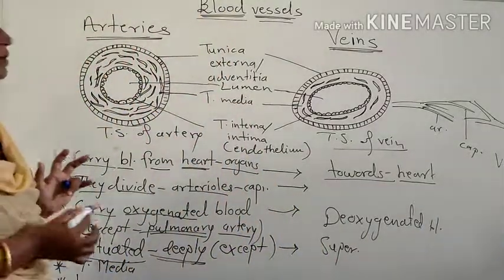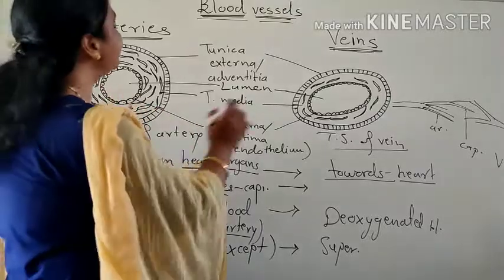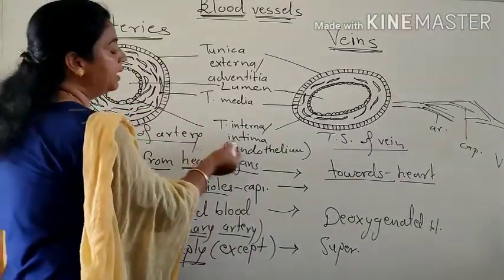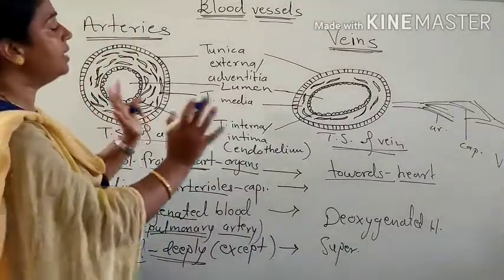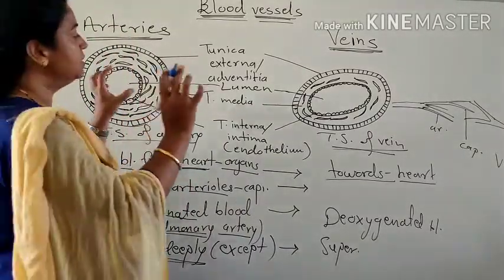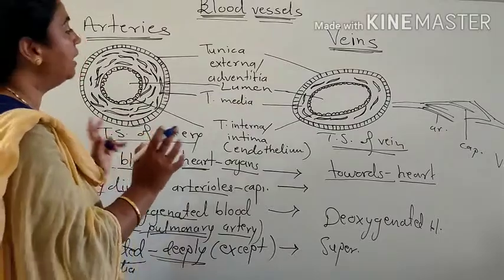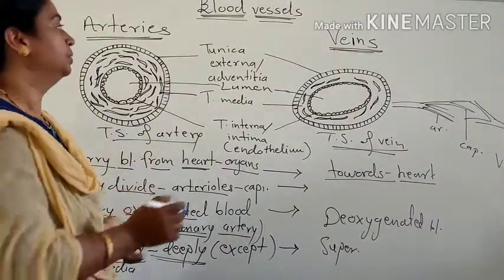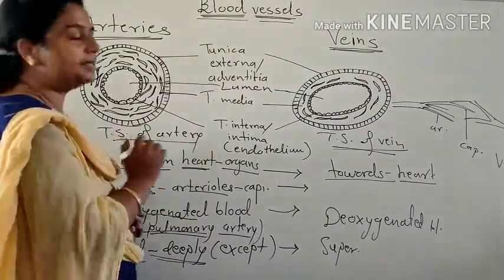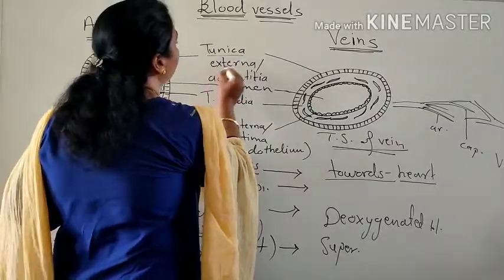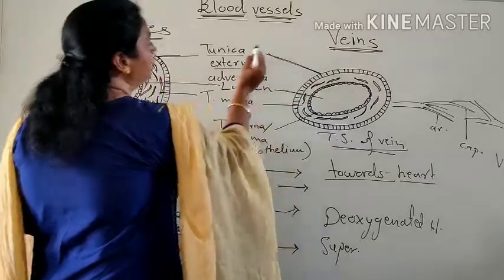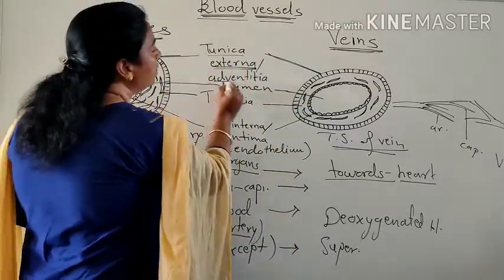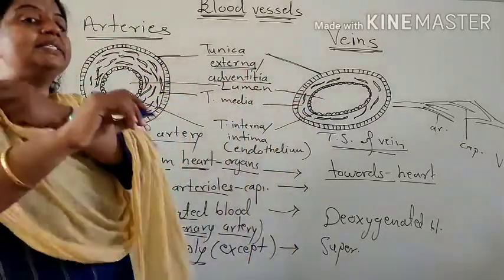The next difference is in the structure. Here see the structure: this is the TS of artery, this is the TS of vein. Both artery and vein are of the same size, but having differences between the two. They have three layers. The outermost layer is called tunica externa, or it is also called tunica adventitia.